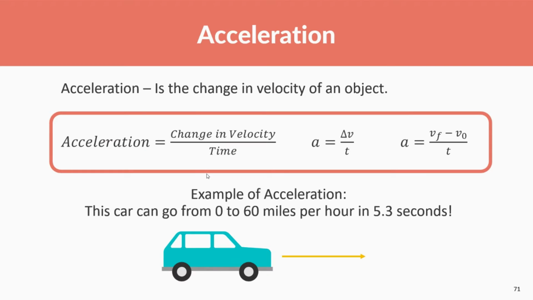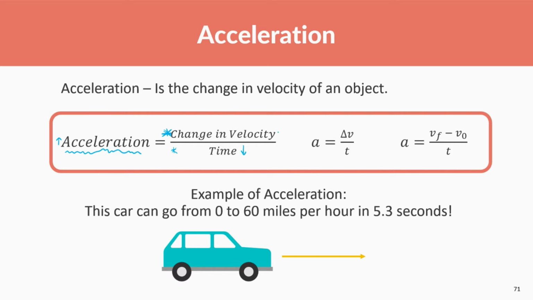Okay, so let's go more into the nitty gritty. Acceleration is a change in the velocity of an object. And this should make sense. How much acceleration something has is how much the object's velocity is changing, velocity meaning it could also be changing direction, over what period of time. So the shorter the period of time, the more the acceleration.